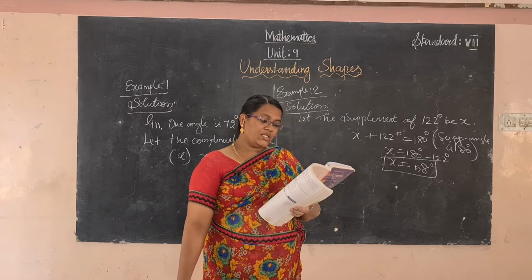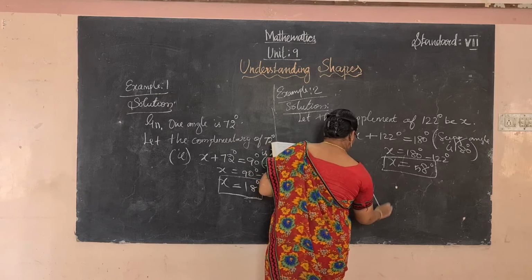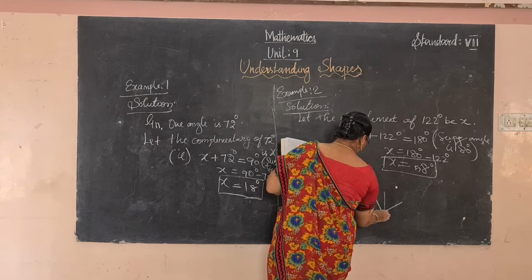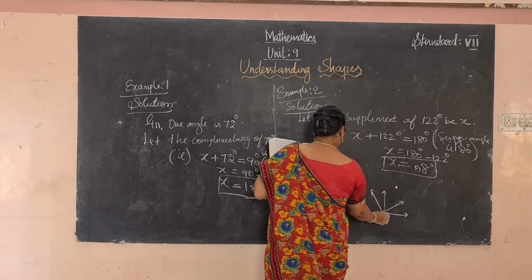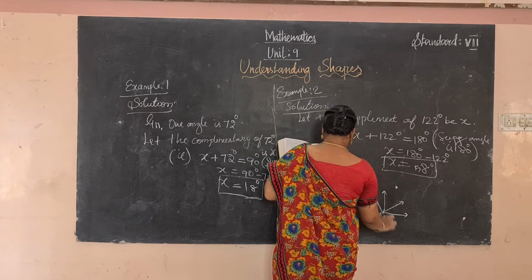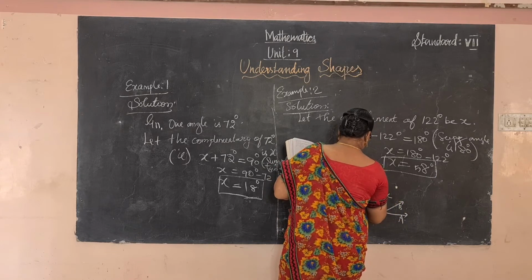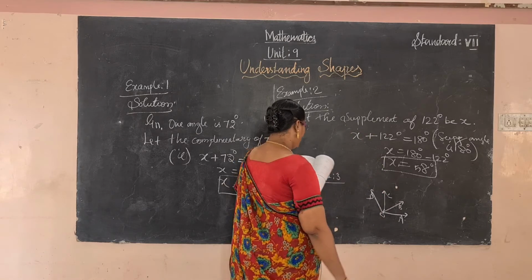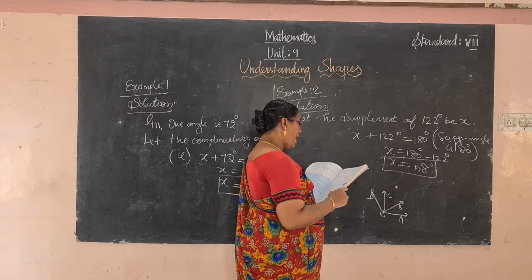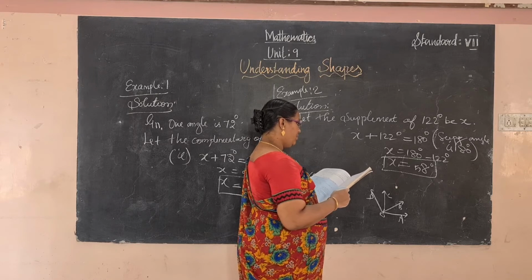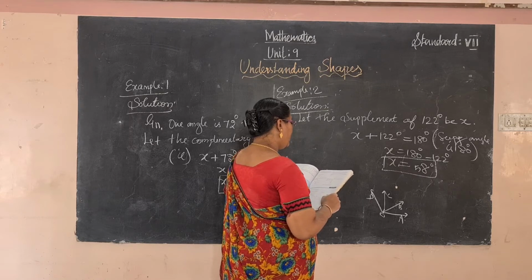And example 3. Name all the pairs of adjacent angles in the following figure. Here one figure is given, with points A, B, C, D. So we have to write the pairs of adjacent angles.